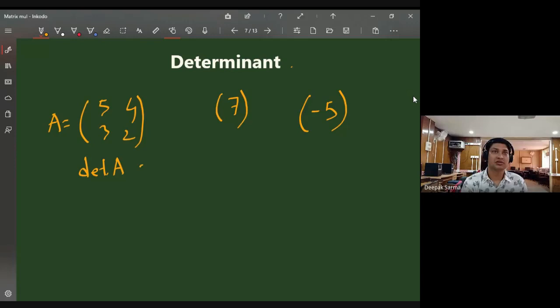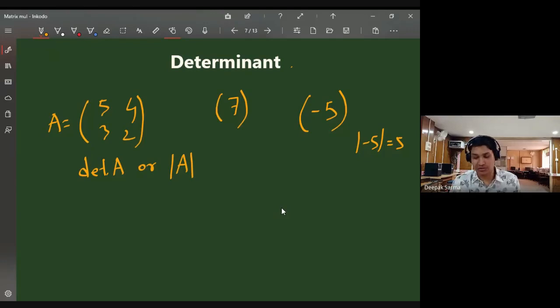So we write A in between two bars. But don't confuse this with absolute value. In the case of real numbers, if I write the modulus of minus 5, it is 5. Here, in the case of a matrix, it is not so. It is not the absolute value, it is something else we are going to define.